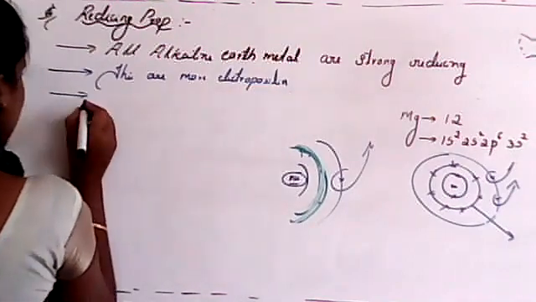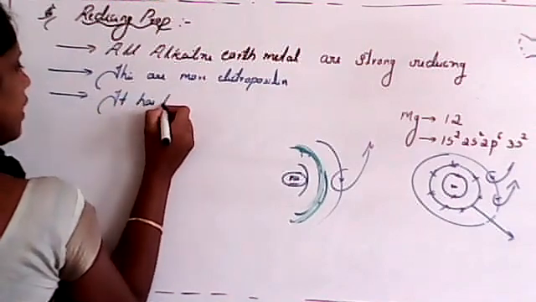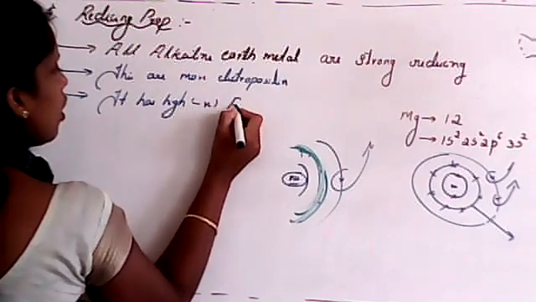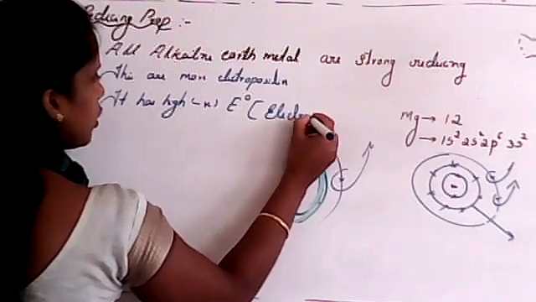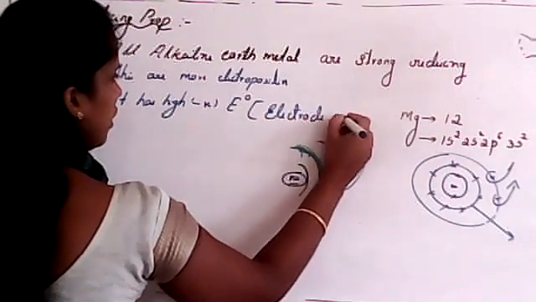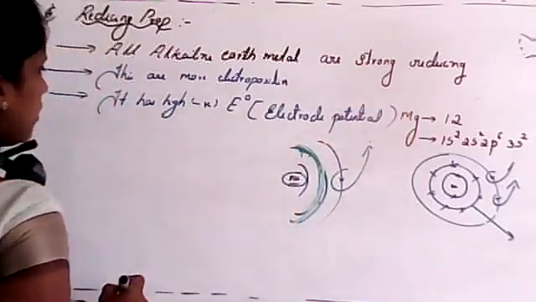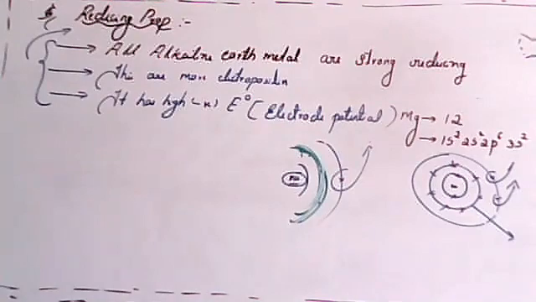So that's why they have a high negative E naught value. What is E naught, students? E naught is nothing but electrode potential. Is it clear? That's why these are reducing in nature. That means they have reducing power.